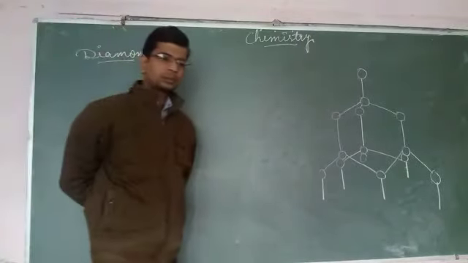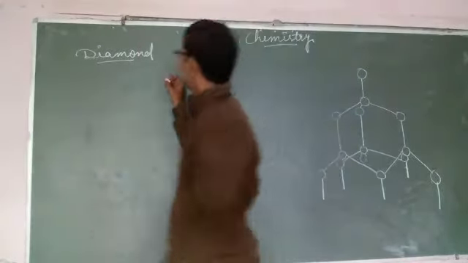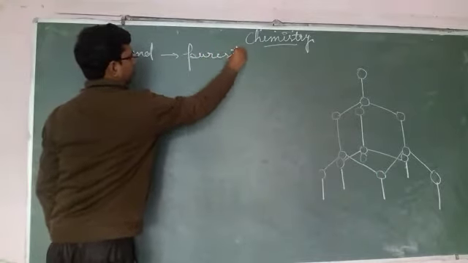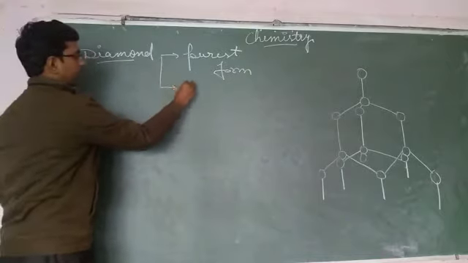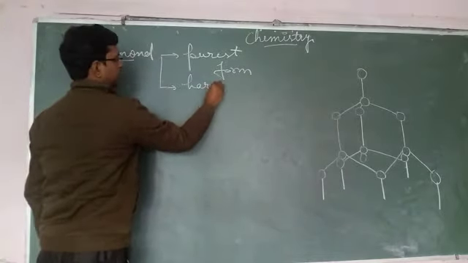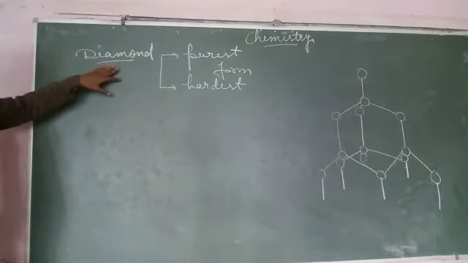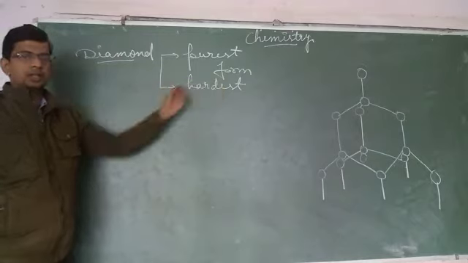Diamond. About the diamond, we know that it is the purest form of carbon and it is the hardest natural known substance also.